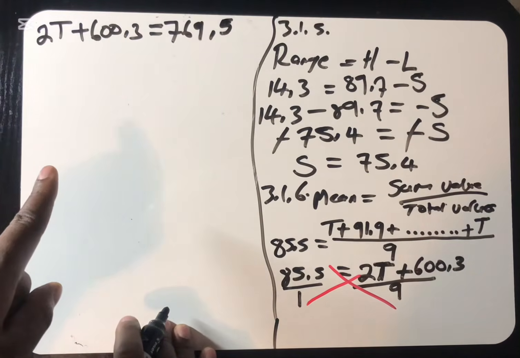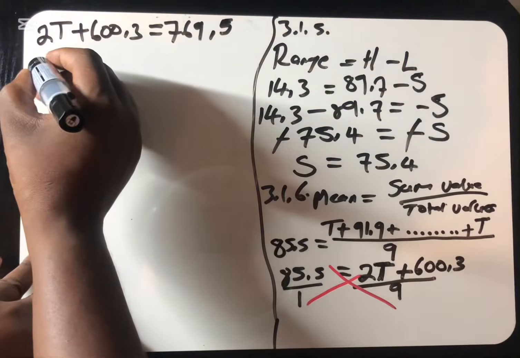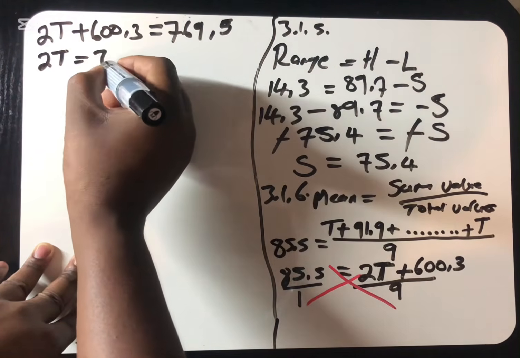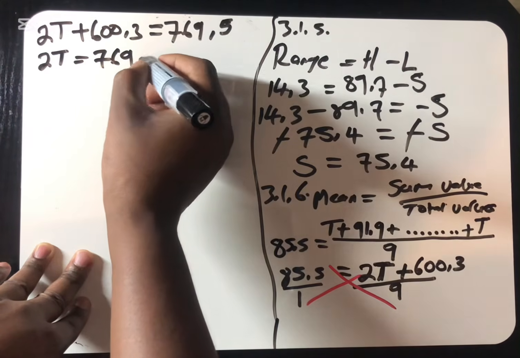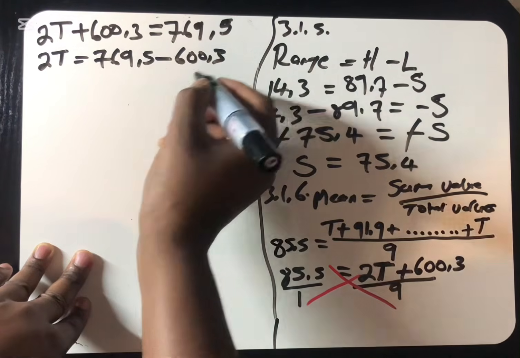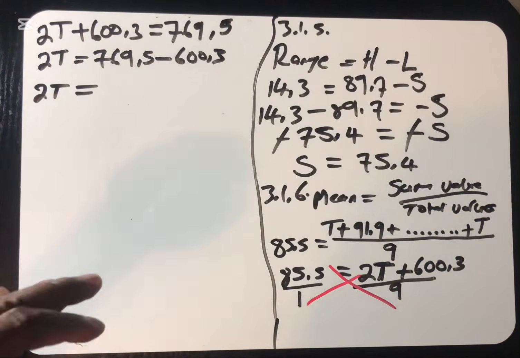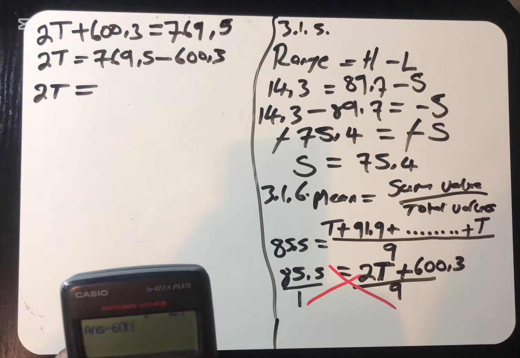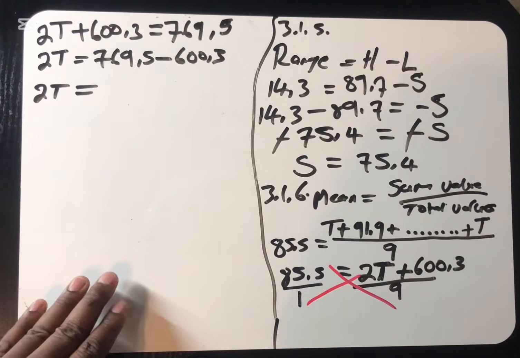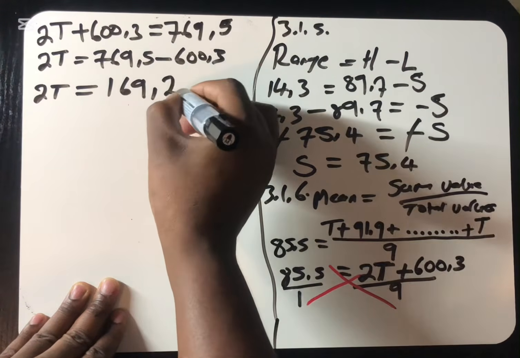Don't forget, we are looking for the value of t. We are now going to transpose the 600.3 to the other side, and then we remain with t only on the other side. 2t is equal to 769.5 minus 600.3. Let's find the difference: we find that the difference between the two is 169.2.